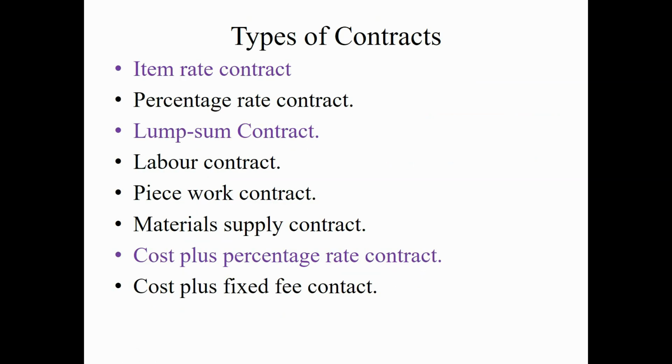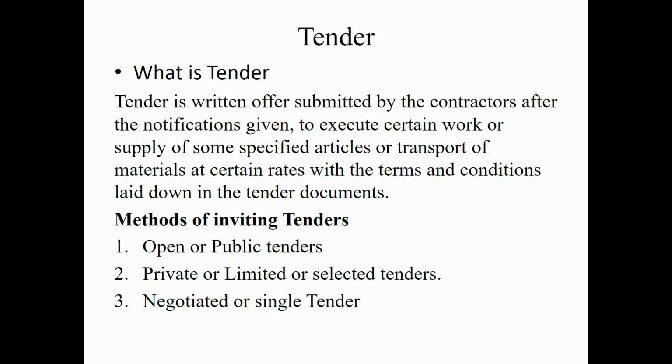Types of contracts. There are different types of contract, such as item rate contract, percentage rate contract, lump sum contract, labor contract, piecework contract, material supply contract, cost plus percentage rate contract, cost plus fixed fee contract.